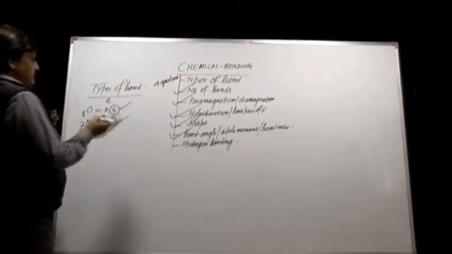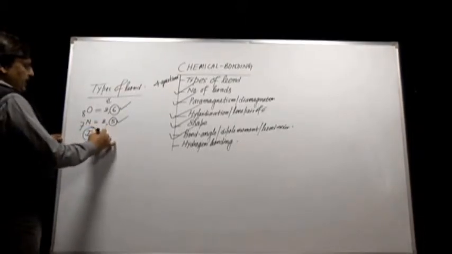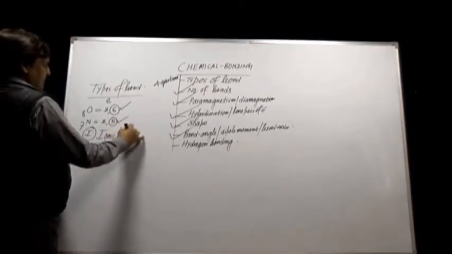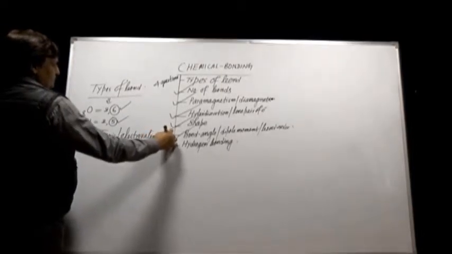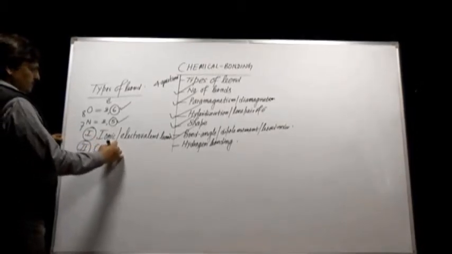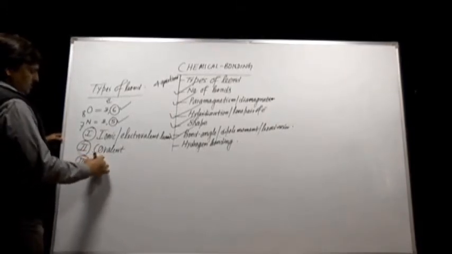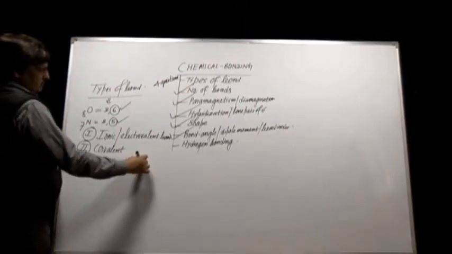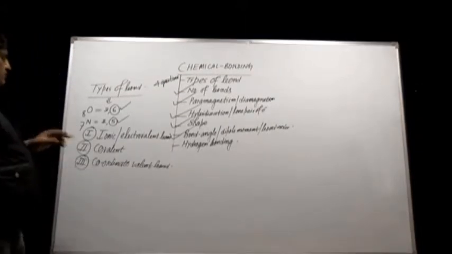Now, as far as the types of bond are concerned, the first bond is the ionic or electrovalent bond. Second is the covalent bond, third is the coordinate valent bond. These are the types of bond. So, first is the ionic bond.